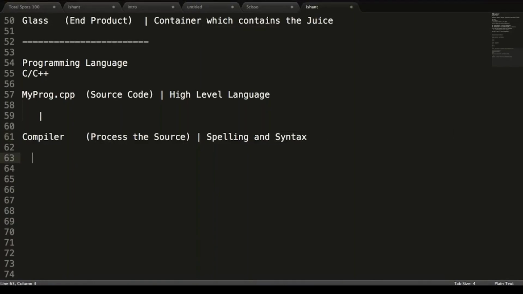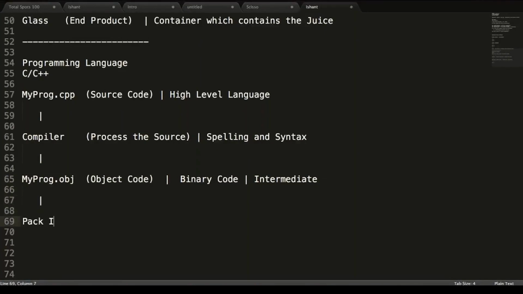Thereafter your compiler will generate the juice, and this generation will result in some intermediate code. We call this intermediate code binary code. So every programming language, once it is compiled, you get something known as binary code or an intermediate code. Now this is the real juice which is required. But this juice, you can't drink as such, so you need to pack it.